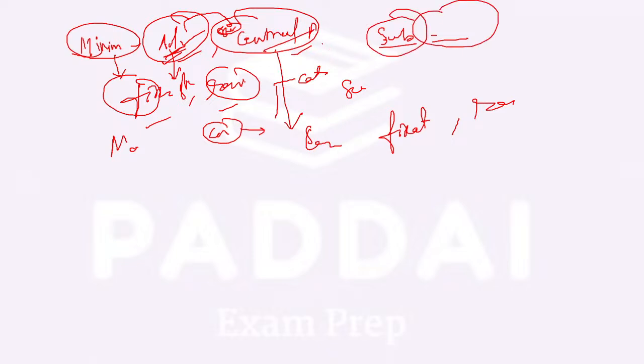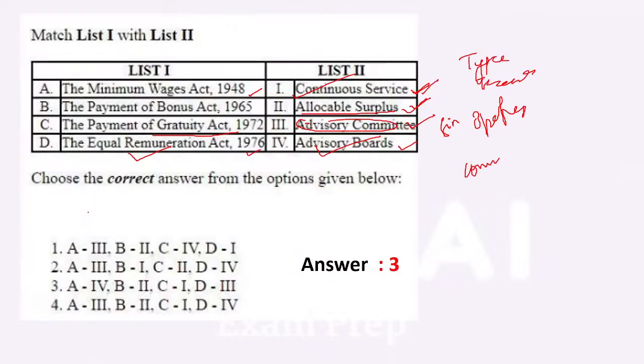Whereas the Central Advisory Committee advises the central government in its work. So that is related to the advisory board. Understand, these are boards under the Minimum Wages Act. Next is your advisory committee. This is for the Equal Remuneration Act.